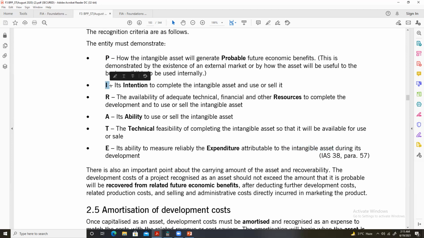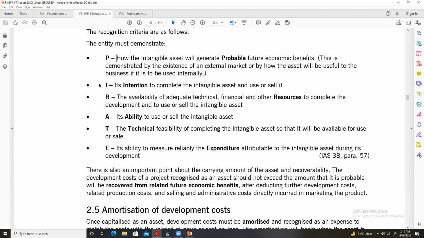If these six points are met, if these six recognition criteria are fulfilled, then only can we recognize the development costs as our intangible assets.